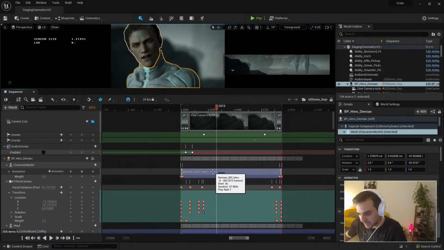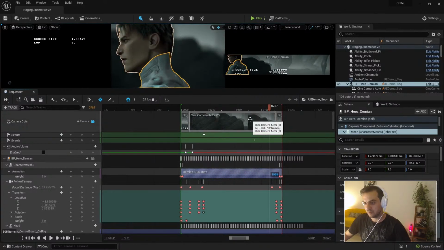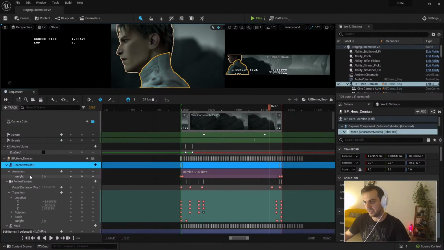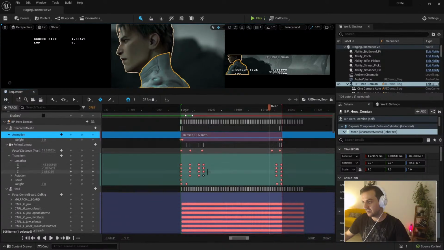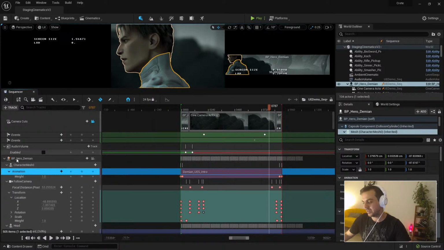So I can create, for example, let's go to the skeletal mesh. This is the intro. So I'm gonna add a new animation, which is gonna be, who knows, man. Okay, cool. So now we got the animation. Let me just go outside the camera so we see what is going on. So you can see there a mix of 2 animations.